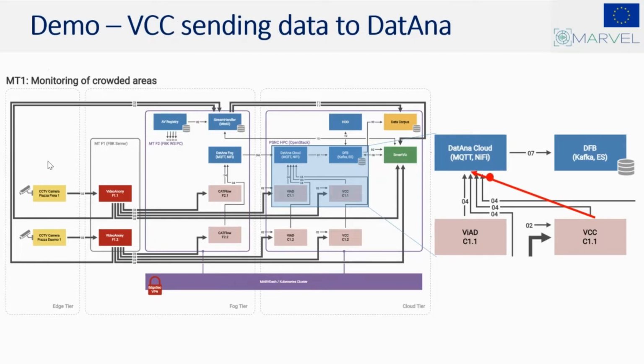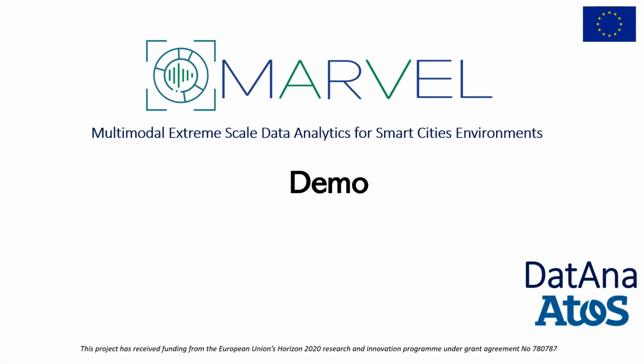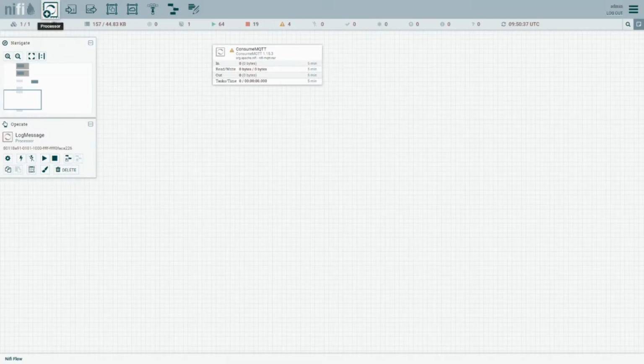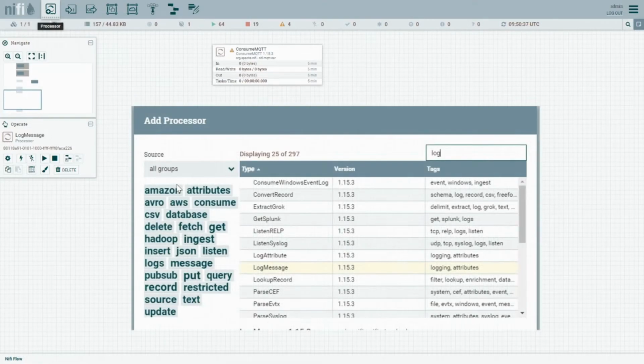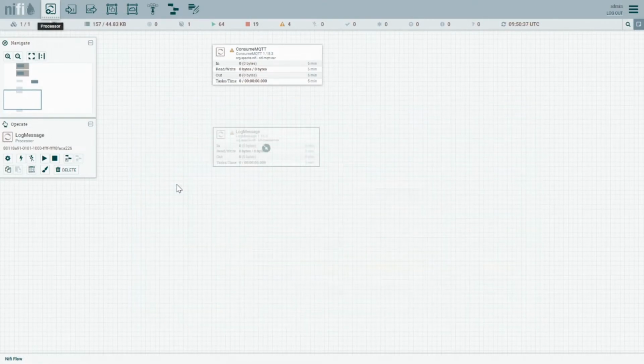In this demo, we are going to demonstrate how one of the Marvel inference models, in this case the VCC, sends data to DatAna and how DatAna processes the data before sending it to the DFB. Let's have a look first at the design panel of the NiFi user interface. NiFi helps to define data flows and pipelines with almost zero code effort by dragging and dropping, and configuring specific computing units called processors and making connections among them.